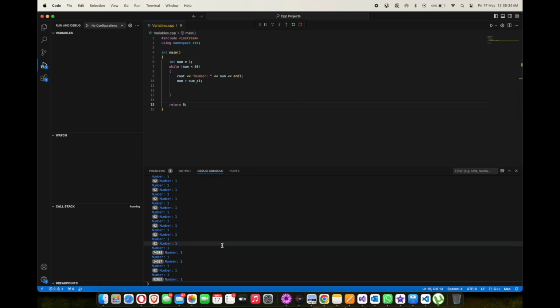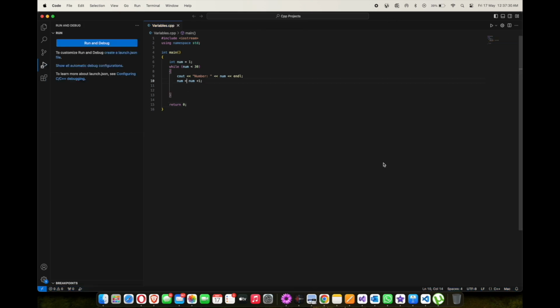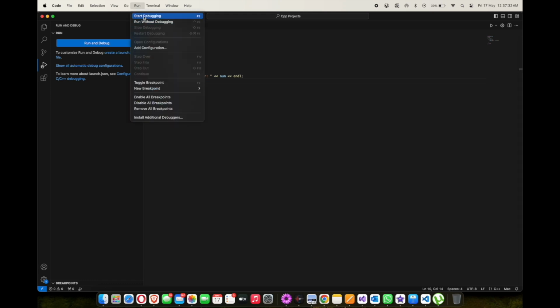First you need to create a condition, so use a variable called num and give it the value 1. Now create the while loop, stating that as long as num is less than 30, the loop is true. Within the loop, the value of num is displayed and 1 is added until it's more than 30.